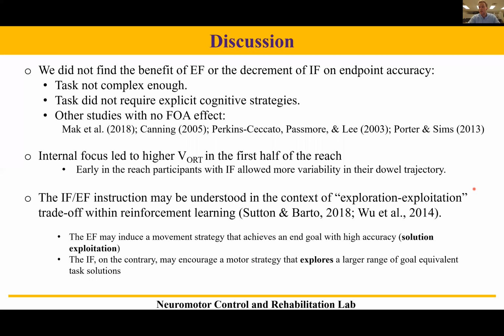We are currently looking at the non-dominant hand for another study. Internal focus led to higher variance orthogonal in the first half of the reach. Early in the reach, participants with internal focus allowed more variability in their dowel trajectory.